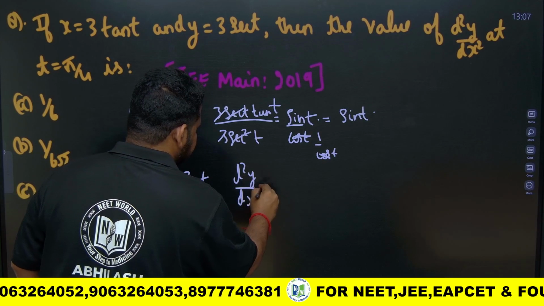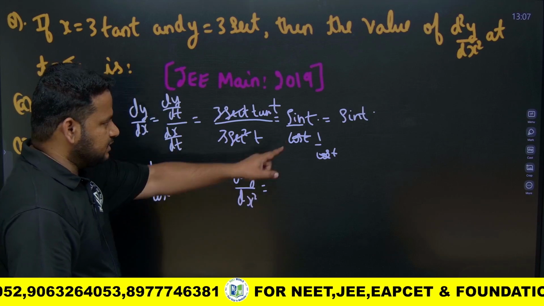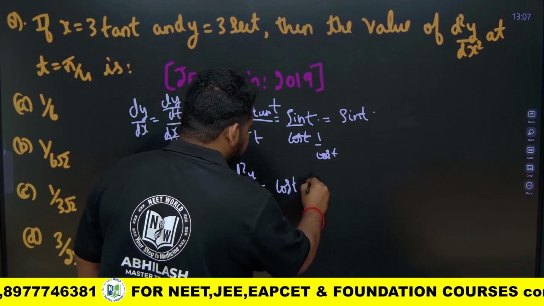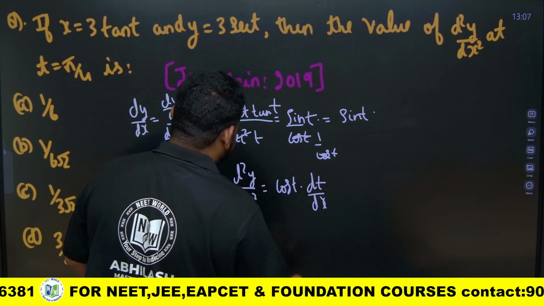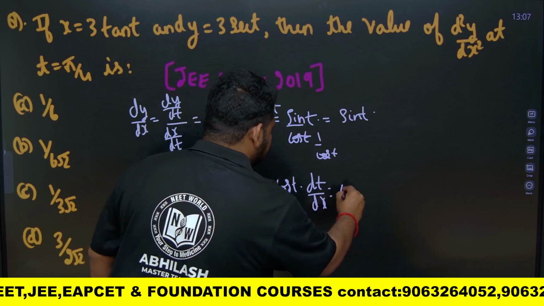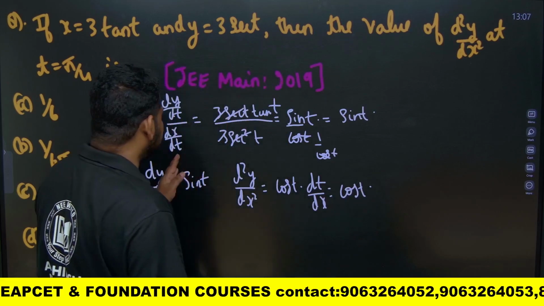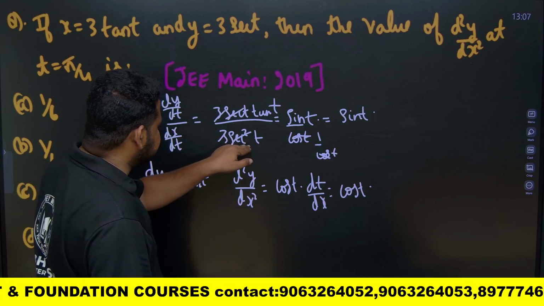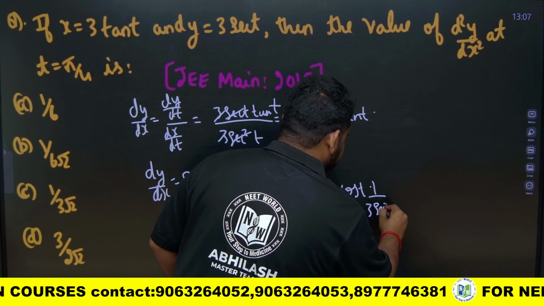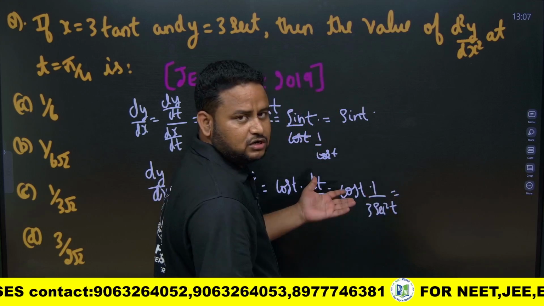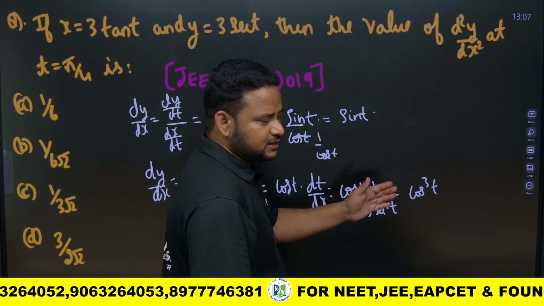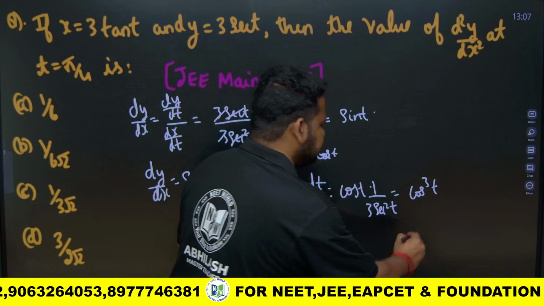Now I have to find d square y by dx square. I have to differentiate sin t again. Differentiate sin t means I will get cos t into dt by dx. I got dx by dt as 3 secant square t. So dt by dx will be 1 by 3 secant square t. Cos t into dt by dx is nothing but equal to, if I convert secant to cos, cos cube t divided by 3. Secant, if it goes up, will become cos square, and cos square into cos is cos cube t.